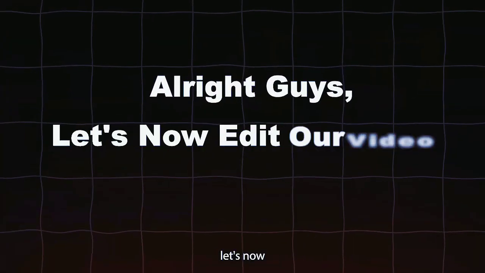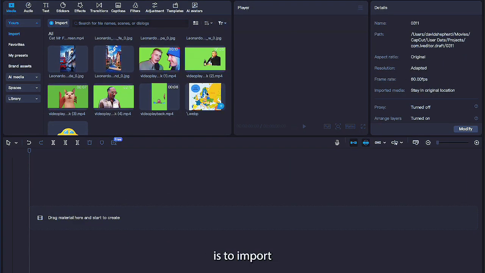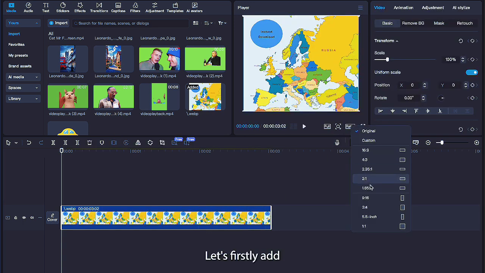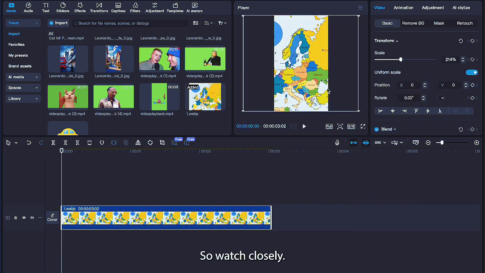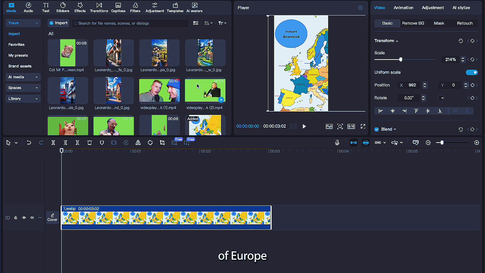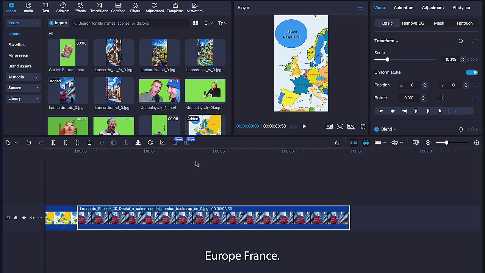Alright guys, let's now edit our video. To do this, head to CapCut. Once you're on CapCut, the first thing we need to do is import everything that we've gathered throughout this video. Let's firstly add our images. So watch closely, and what you want to do is alternate your images between the map of Europe and a country. So you can see I've gone Europe, England, Europe, France.